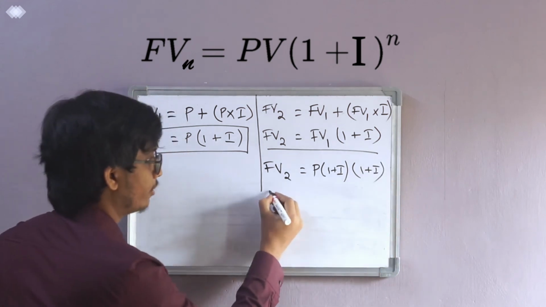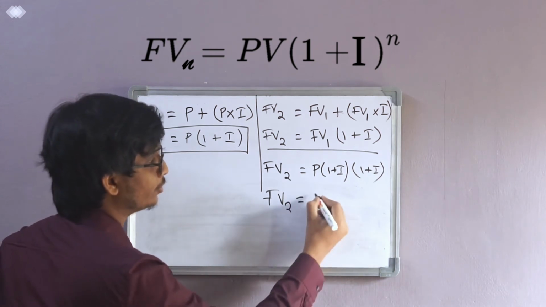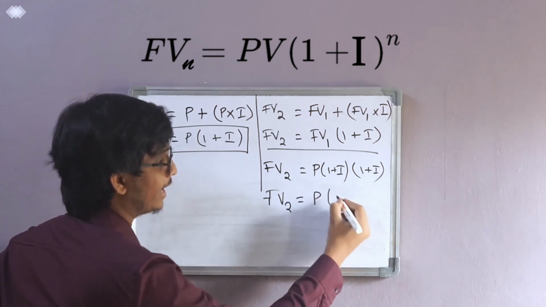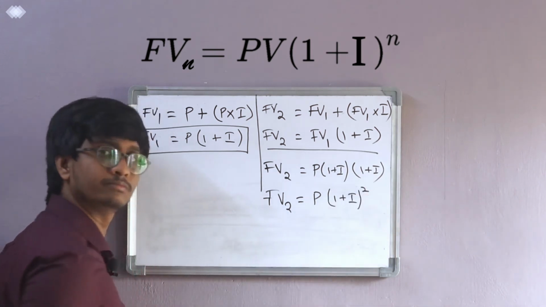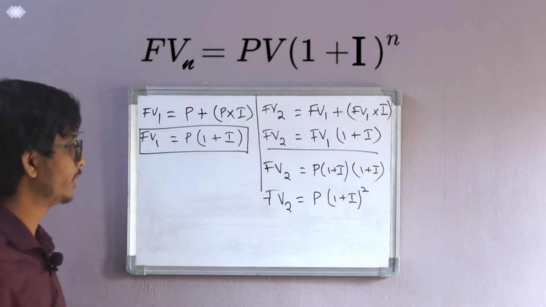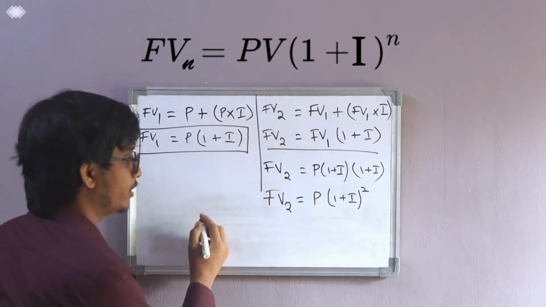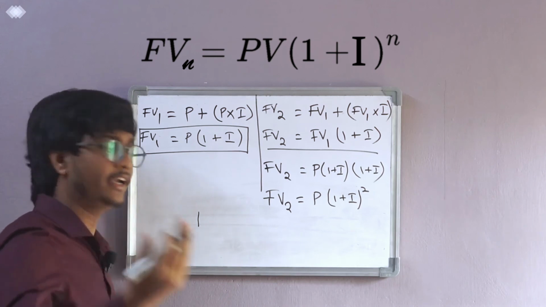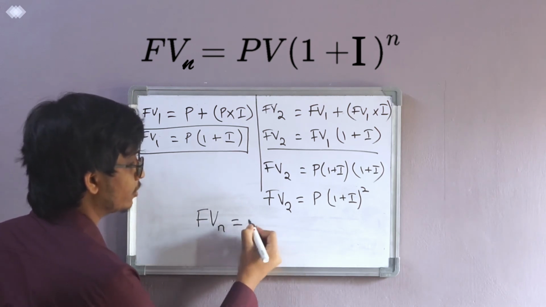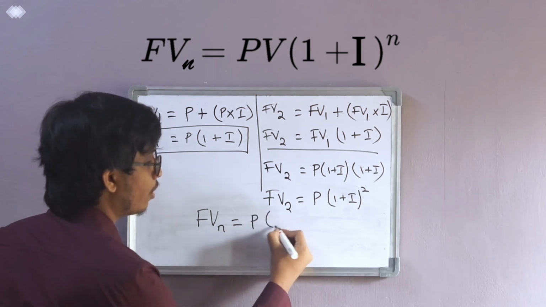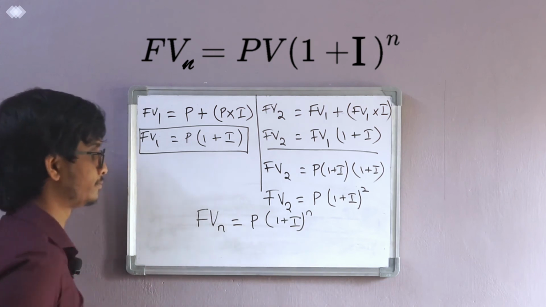Now future value 2 equals P as it is, and (1 plus I) whole to the power of 2, means (1 plus I) whole square. Now I'll convert this into the formula. Instead of writing 2, write n, which is future value n equal to P into (1 plus I) whole to the power of n.